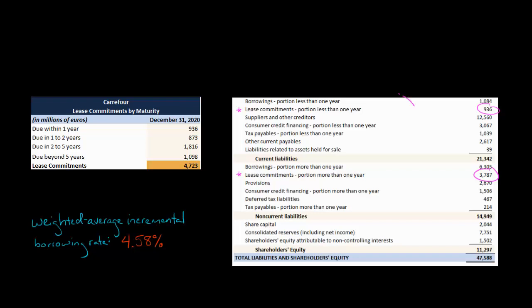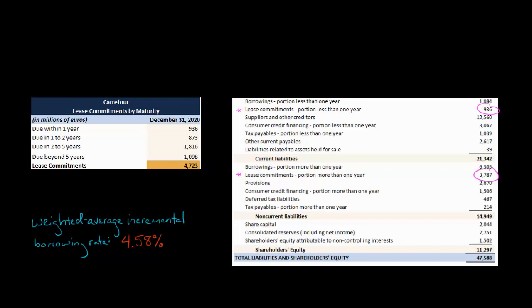Now, leave all this aside. That's the financial statement presentation I've shown you before. I want to get to this here. This is a supplemental disclosure in the notes to Carrefour's financial statements that shows lease commitments by maturity date. Remember I said with the disclosures, in the next 5 years, when the payments are coming due? So they break out this 4.723 billion, which is the current and non-current portion of their lease liability. So this is their total lease liability, 4.723 billion euros.